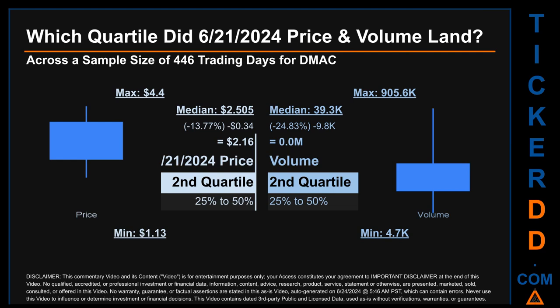Descriptively, DMAC has a median price of $2.505. Therefore, June 21, 2024 price was lower from that middle marker by 13.77%. The day's volume of 0 million was less than the median by 24.83%.